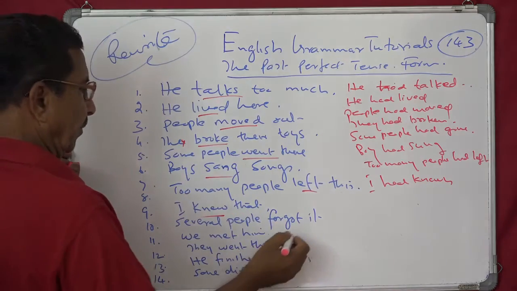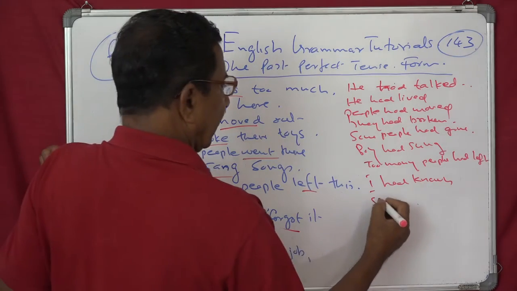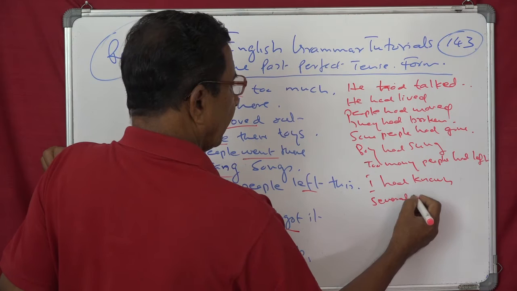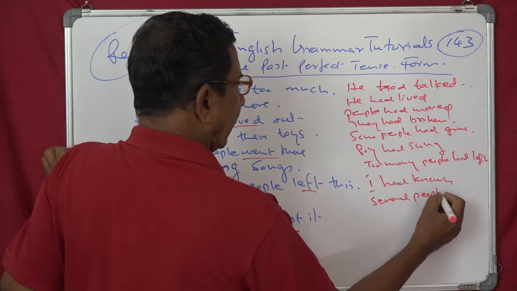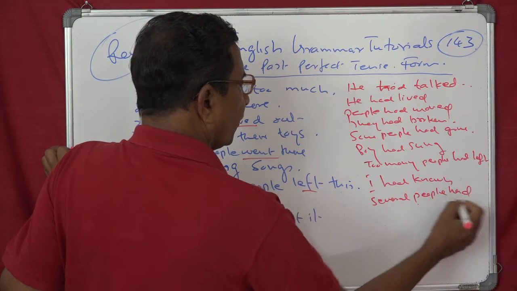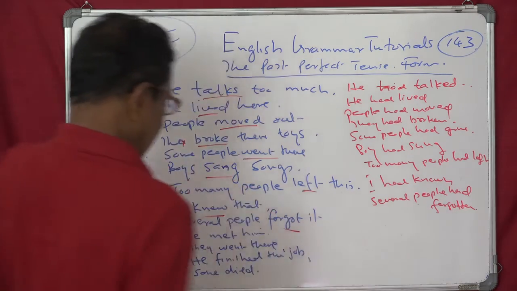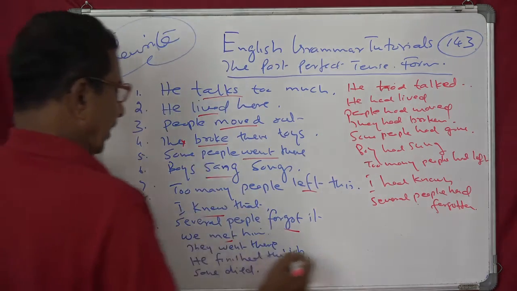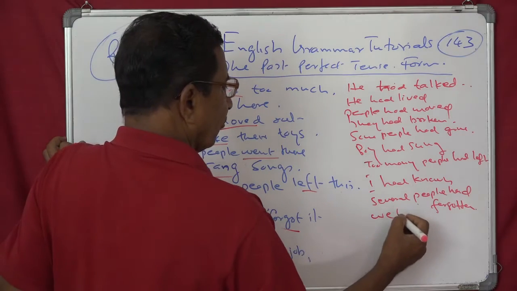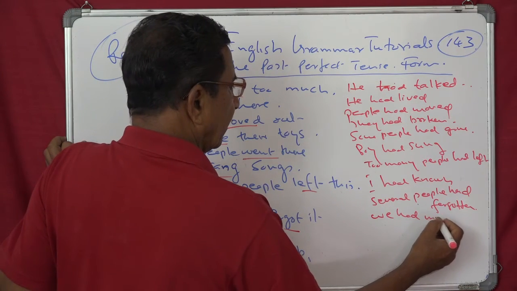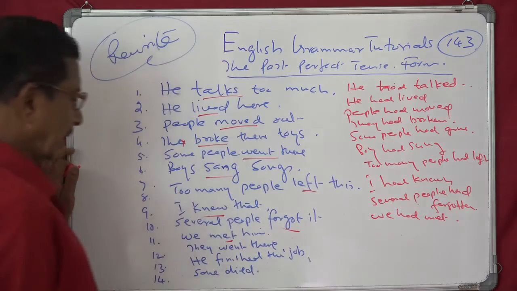And several people forgot. Several people had forgotten. Isn't it? We met him. We had met him. They went there.